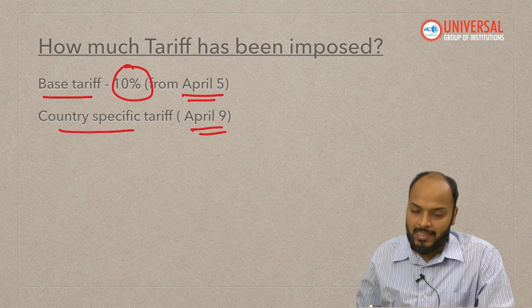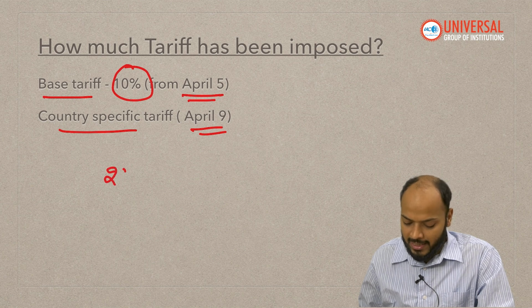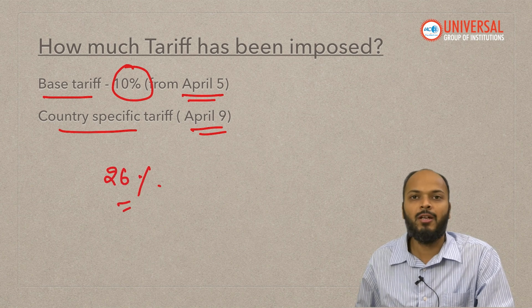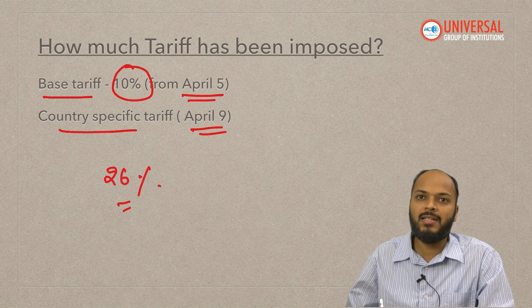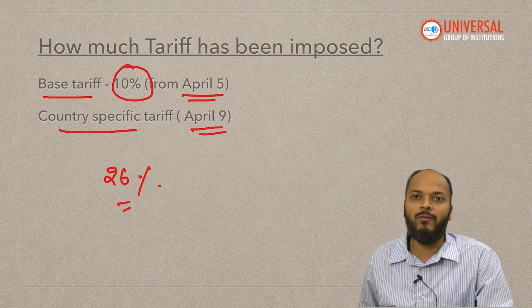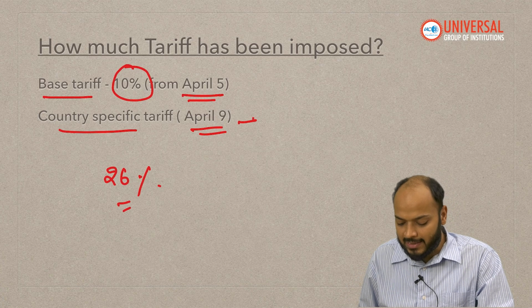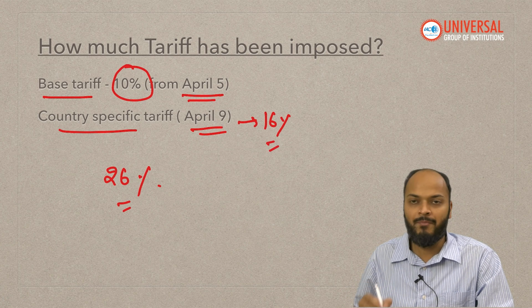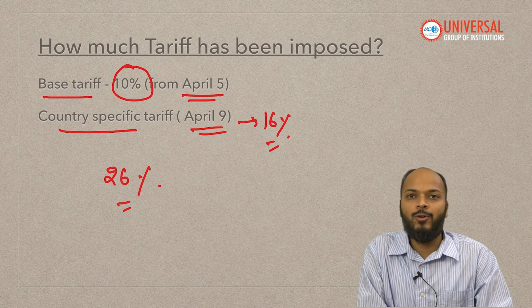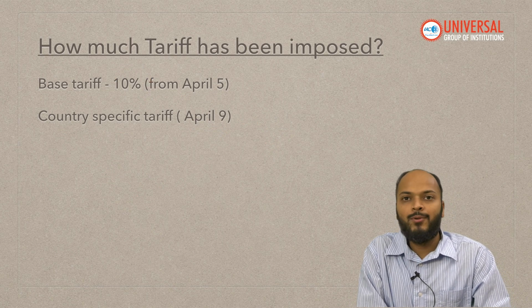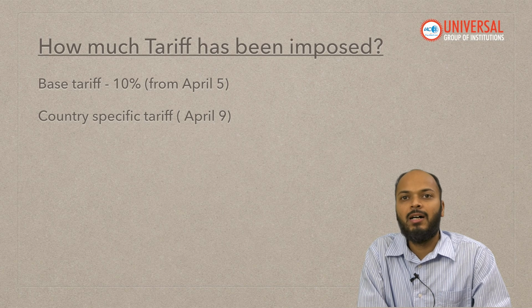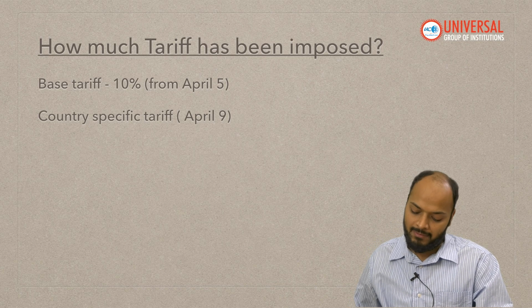For example, in India's case, the total tariff which will be imposed is 26%. 10% will be imposed from 5th of April and the remaining 16% will be imposed from April 9th. I hope it is clear that the tariff will be imposed on two different dates, one from April 5th, another from April 9th.